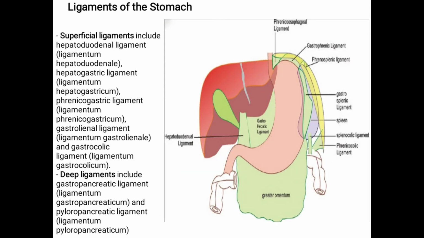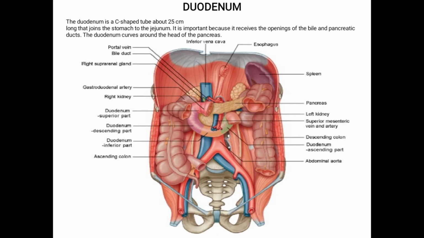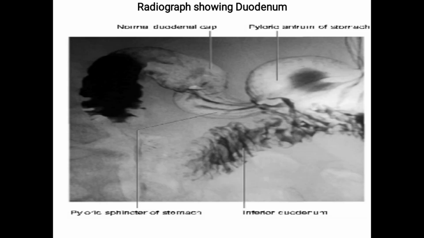Ligaments of the stomach. There are superficial ligaments and deep ligaments. Superficial ligaments include hepatoduodenal, hepatogastric, phrenicogastric, gastrolienal and gastrocolic ligaments. Deep ligaments include gastropancreatic ligament and pyloropancreatic ligament. Duodenum is the C-shaped tube about 25 cm long that joins the stomach to the jejunum. In this radiograph, we can see the duodenum and its parts.